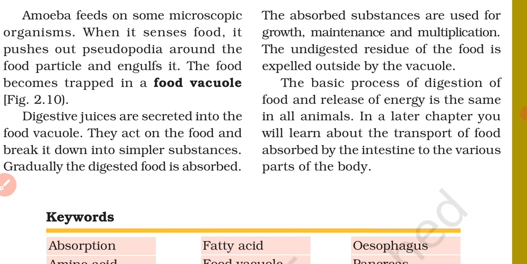So whenever a food particle comes near amoeba, it produces two pseudopodia around the food particle and surrounds it. The two pseudopodia then join around the food particle and trap it with a little amount of water, forming a food vacuole inside the amoeba. The food vacuole will act like a temporary stomach for amoeba.